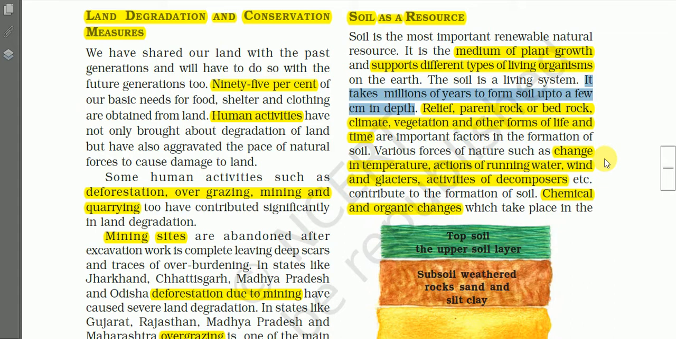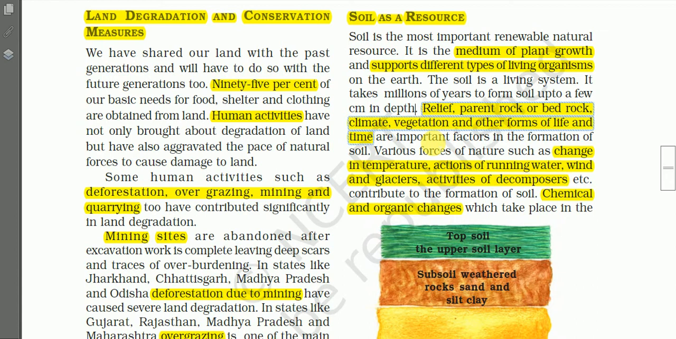However, destruction, a 10 centimeter or maybe 1 meter thick layer of soil can be destroyed within 15 or 20 minutes. That is why we have to use soil judiciously. After that, here you will find the factors affecting the formation of soil. So what are the factors? We have relief, parent rock or bedrock, climate, vegetation and other forms of life, and time. So these are the factors affecting the formation of soil.